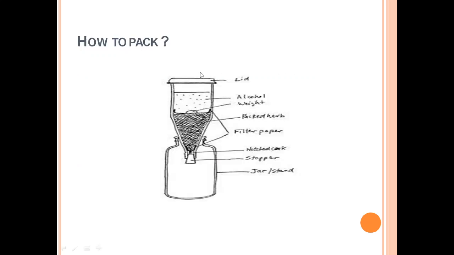Now, how do you have to pack? This is the diagram which we have already shown. This is the jar, this is the stopper, this is the notched cork, and this you can see is the filter paper. This filter paper will help in avoiding the passage of fine drug particles to your final product. Then your packed drugs or herbs, and again the filter paper cloth, and above that a little weight, and this is your menstruum, meaning alcohol. If you are using alcohol, then you have to close your lid.